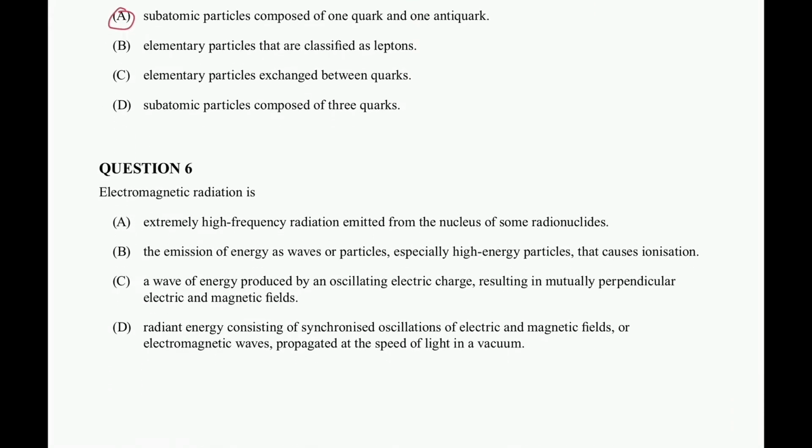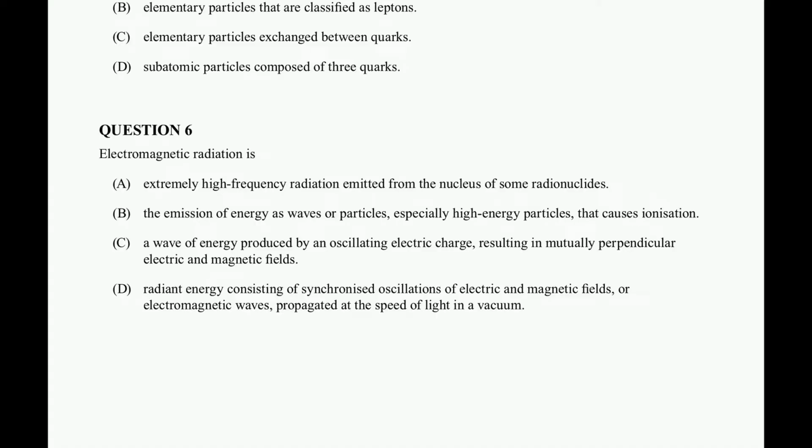So question 6, extremely high frequency radiation emitted from the nucleus of radionuclides. To me, that is another form of electromagnetic radiation, but specifically that's talking about gamma radiation. How do I know it's gamma radiation? It's because it's talking about a high frequency radiation emitted from a nucleus. So that's gamma radiation. It's part of our electromagnetic radiation spectrum, but right now it's not the most correct answer.